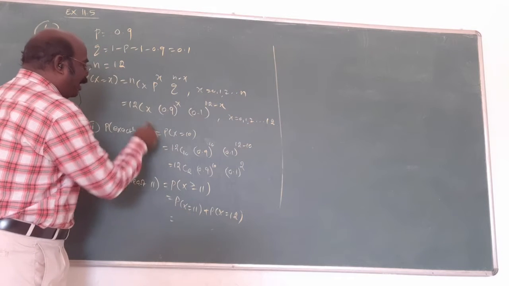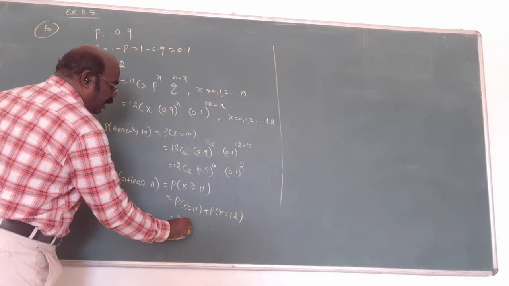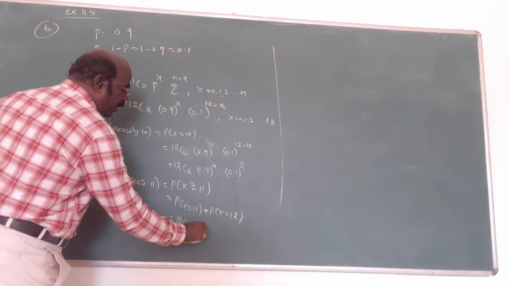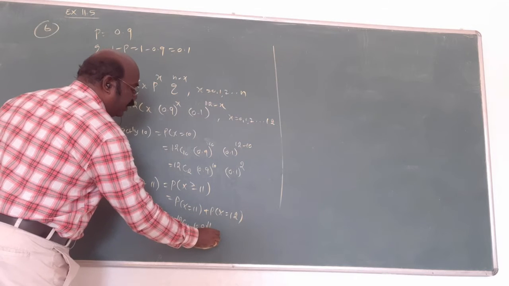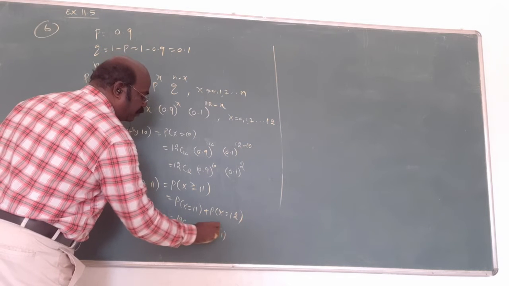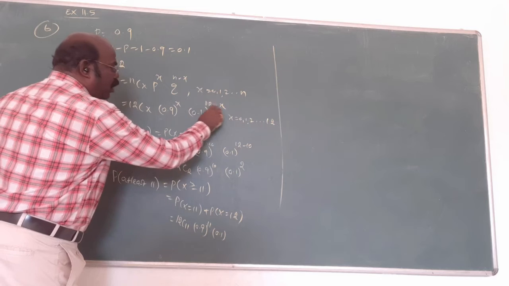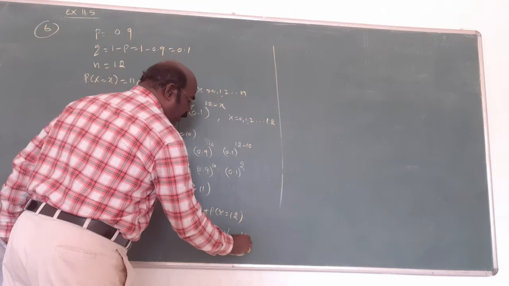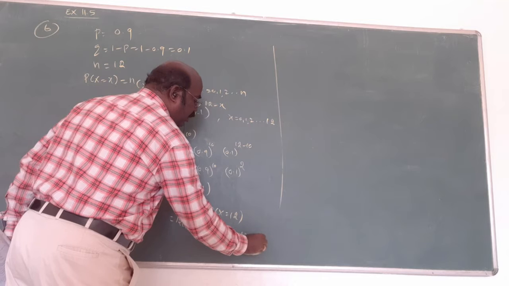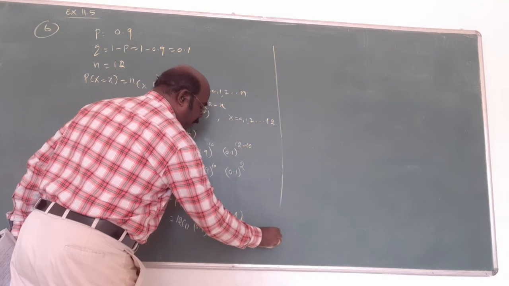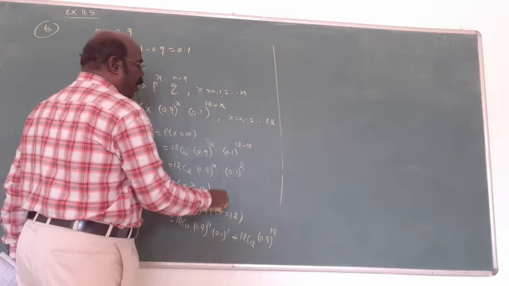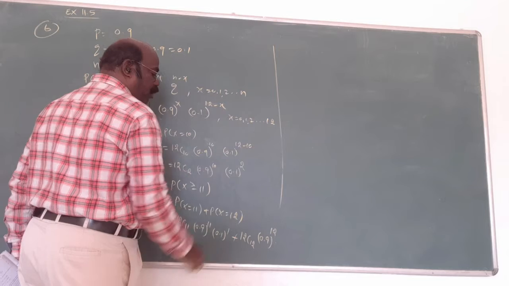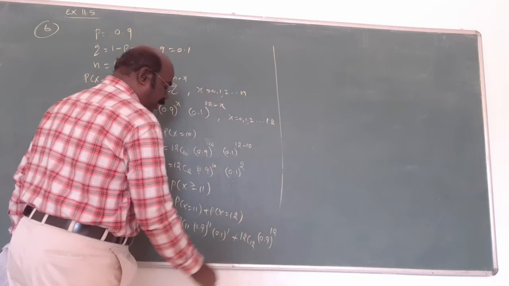Now replace x by 11 in the formula: 12C11, 0.9 whole power 11 into 0.1 whole power 12 minus 11, which is 1, plus 12C12, 0.9 whole power 12, 0.1 whole power 12 minus 12, which is 0. Am I right?